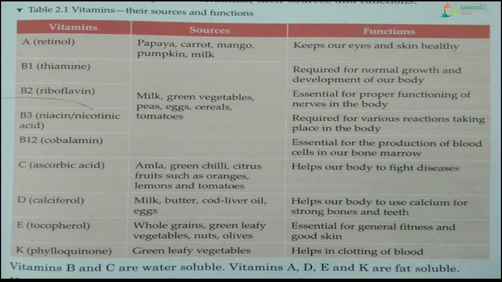Ascorbic acid. And we get vitamin C from all the citrus fruits. Citrus means sour, khata, right? Like amla, green chilies, citrus fruits such as oranges, lemons, tomatoes, right? And how is it functioning?